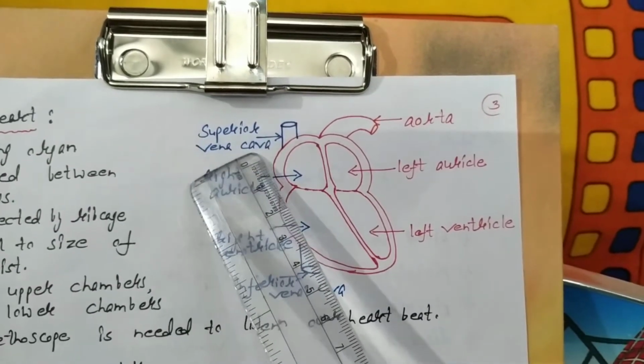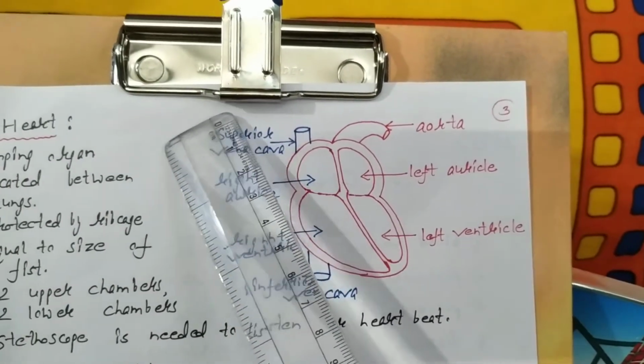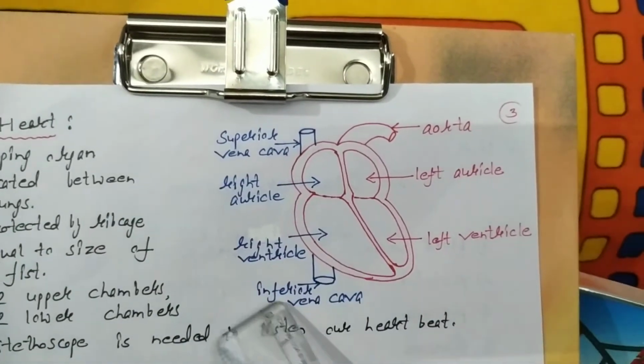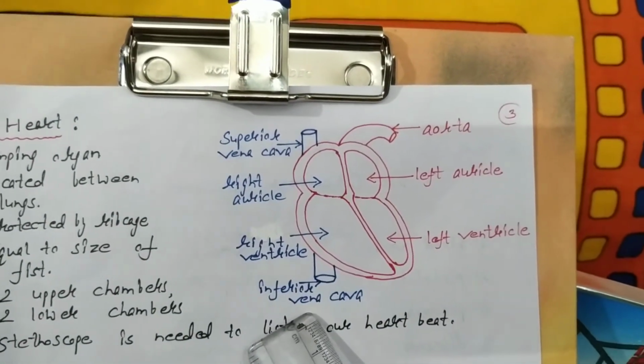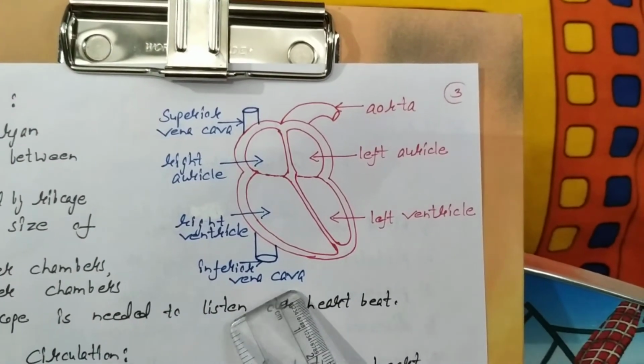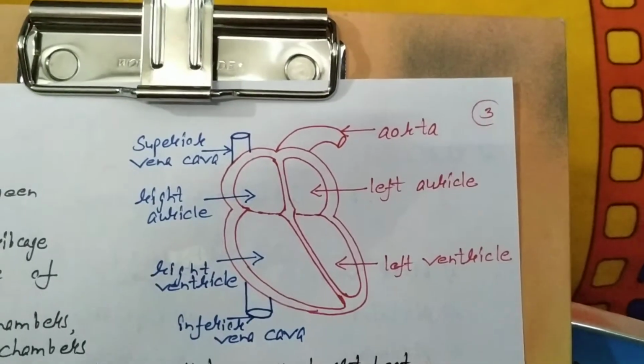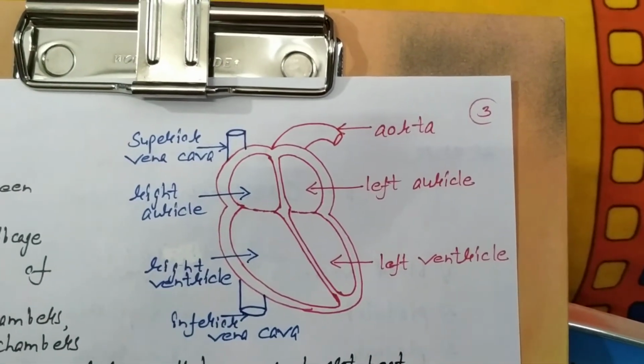Superior vena cava brings impure blood from the upper portion of the body, and inferior vena cava brings impure blood from the lower portion of the body back to the heart. So just observe the structure of the heart very carefully.